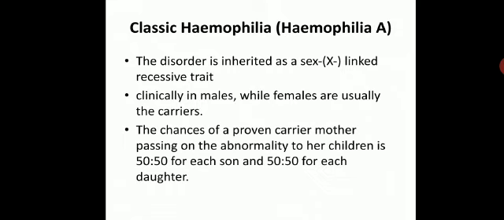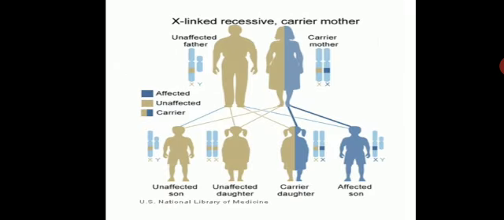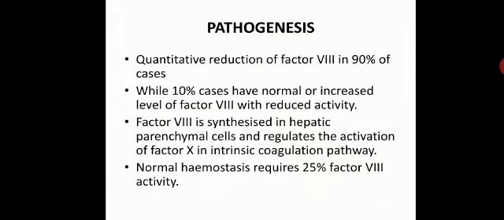The chance of a proven carrier mother passing on the abnormality to her children is 50% for each son and 50% for each daughter. So this is a picture diagram. Here you can see the chances of passing the disease to a female and male child is 50-50. The female child will behave as a carrier while the son will have the disease.